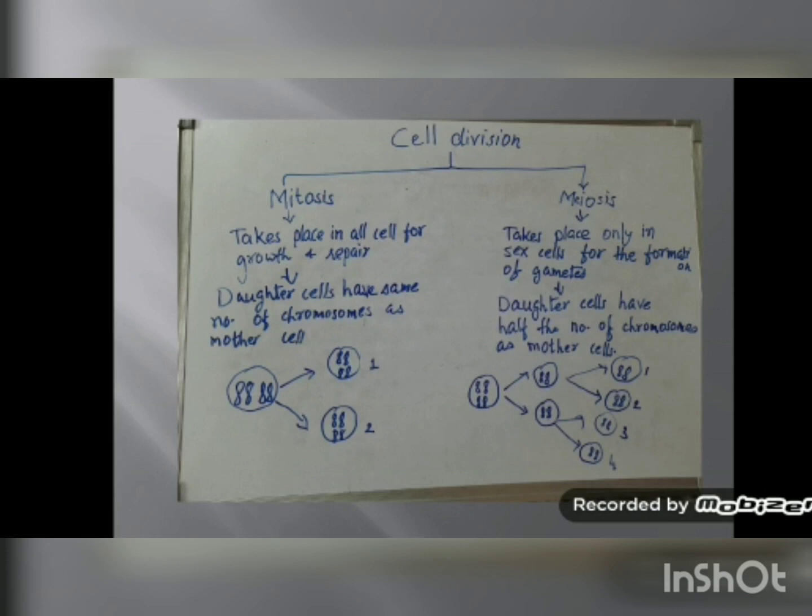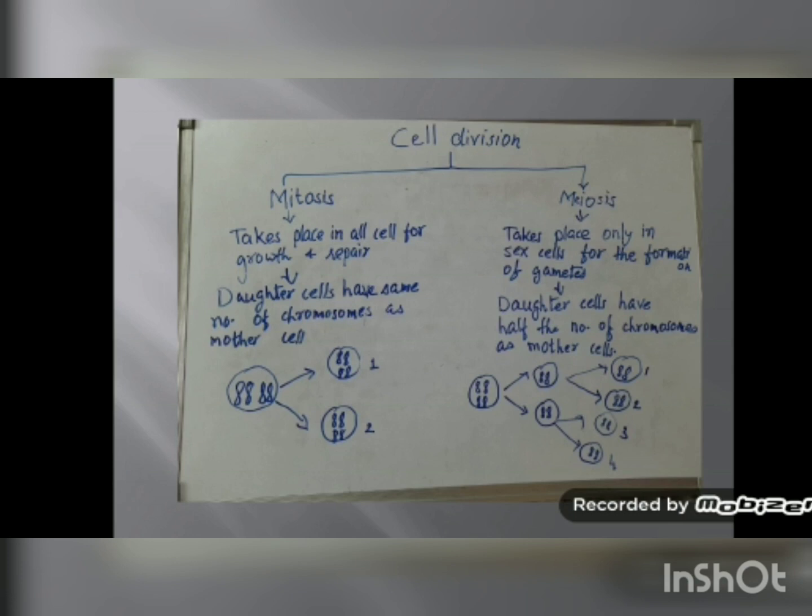Okay, we can quickly go through the difference between the 2 types of cell division, that is mitosis and meiosis. Mitosis is the process which takes place in all cells for growth and repair, whereas meiosis is the process of cell division which takes place only in sex cells for the formation of gametes. Second point, in mitosis, the daughter cells have the same number of chromosomes as the mother cell. In meiosis, the daughter cells have half the number of chromosomes as the mother cell.